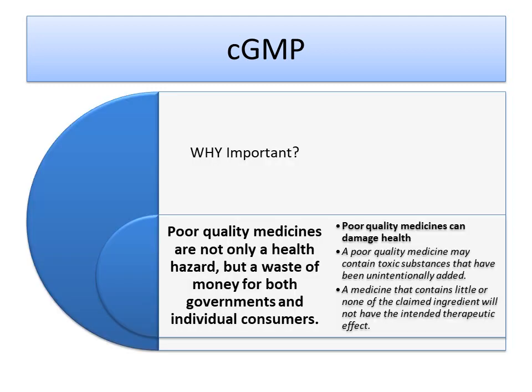Why is GMP important? Because poor quality medicines are not only a health hazard but a waste of money for both governments and individual consumers. Poor quality medicine can damage health. A poor quality medicine may contain toxic substances that have been unintentionally added. A medicine that contains little or none of the claimed ingredient will not have the intended therapeutic effect.